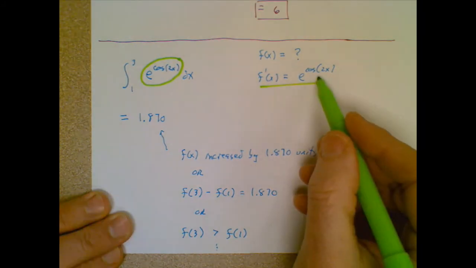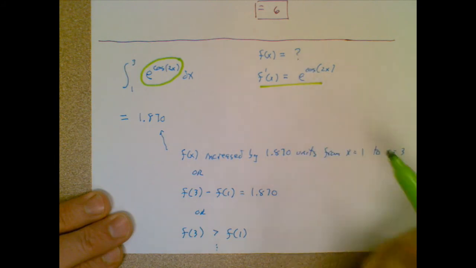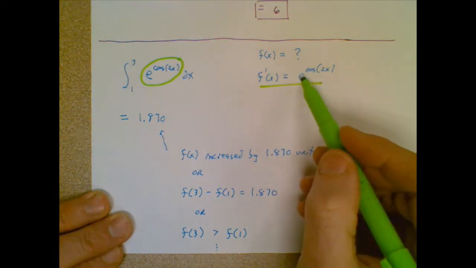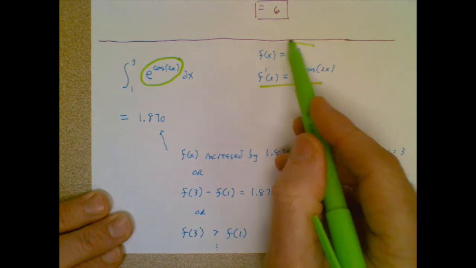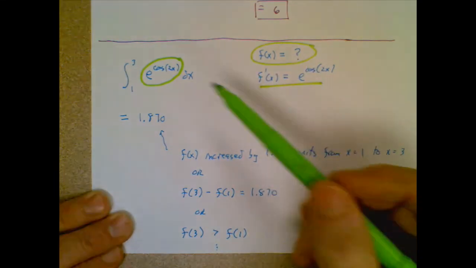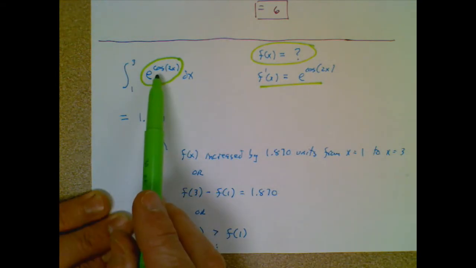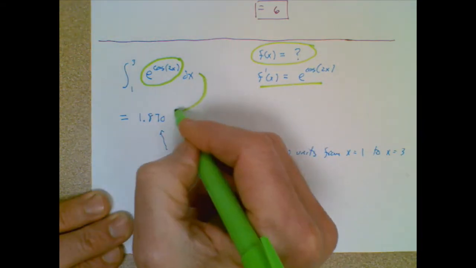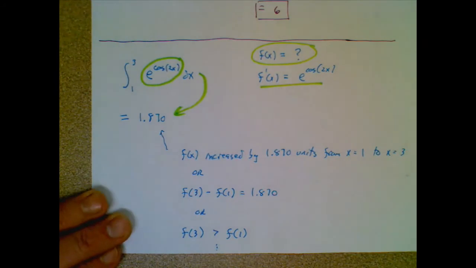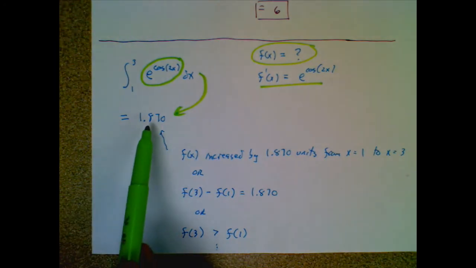Well, I don't know that I could find out the antiderivative of that right now, but if for some reason I cared about the change in y value of that function as I went from 1 to 3 on the x-axis, I can simply integrate that. In this case, I would go right to my calculator. Thank you, calculator. And I get a 1.870.